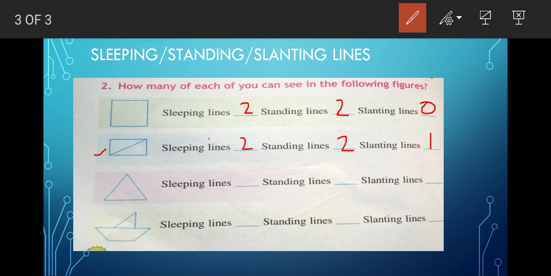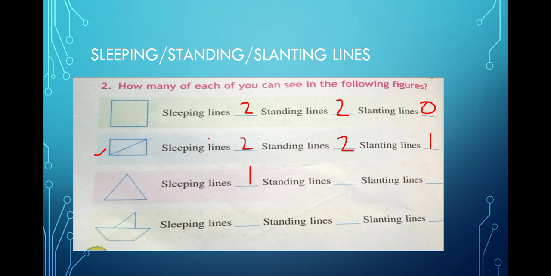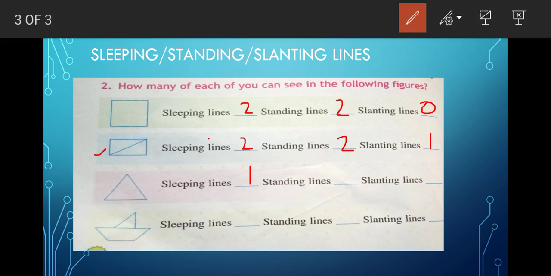Okay. Now here in this figure, the triangle, how many sleeping lines does it have? 1. Only one, this one, isn't it? This is the sleeping line. These two, are they standing? No, these are not standing lines. They are slanting, isn't it? Slanting, slanting. So standing will be 0 and slanting will be 2.